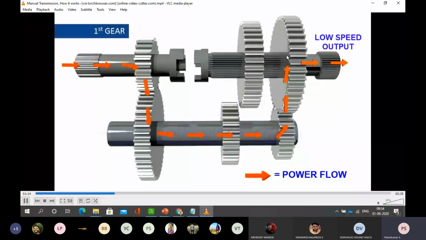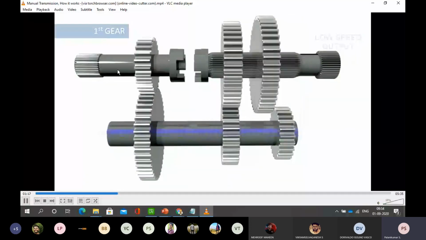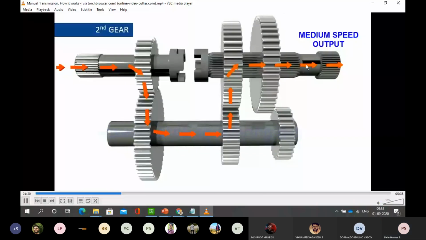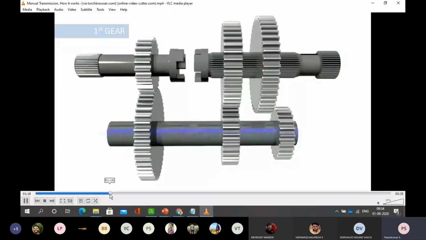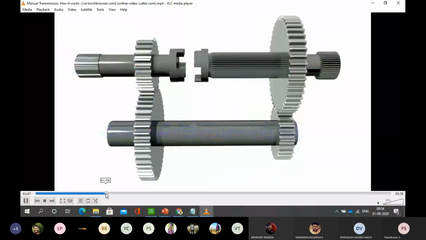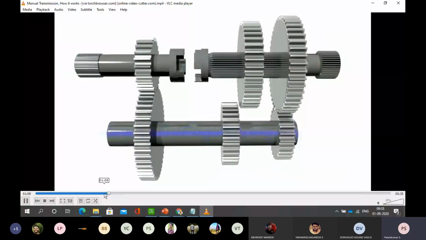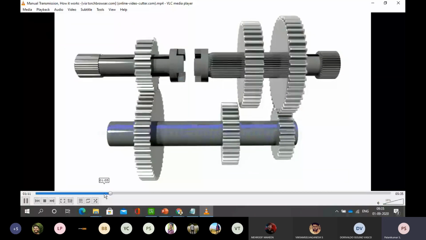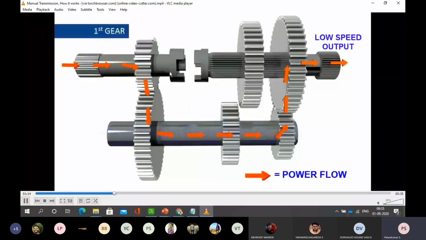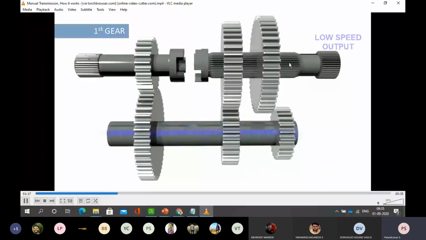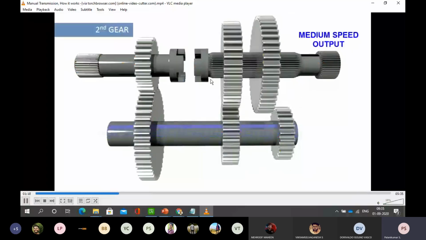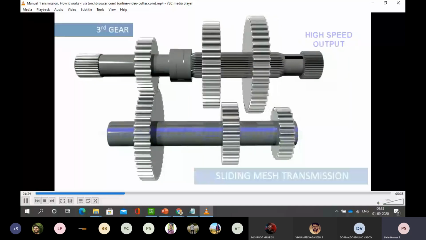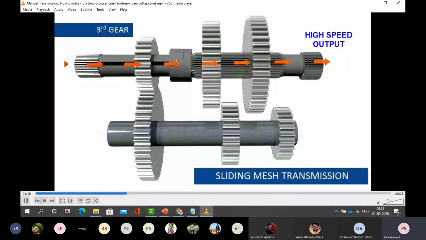In first gear, even though the propulsion unit is rotating at some speed, you can see the power flow to the shaft gives a low speed output. In second gear, I can considerably increase the speed when it is mechanically coupled. So this is called sliding mesh transmission.